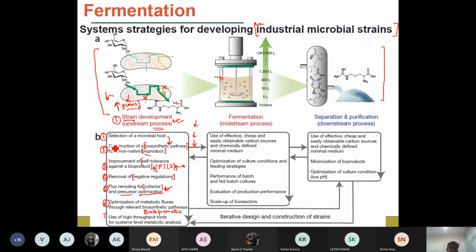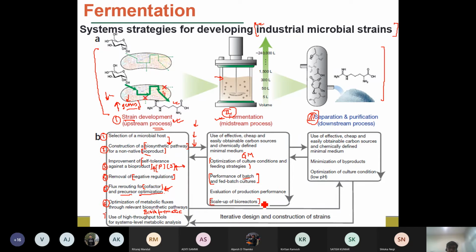So we are going to look into how we are going to do that. And then the fermentation processes, which I will not go into detail. So this will be your second part and third part. In the second part, we will see the optimization of the culture conditions, how much growth media, what the different components are, and how we optimize those things. Then the performance equations, where we will see the mathematical models for batch, fed batch, and perfusion reactors. And then comes the scale up of the bioreactor.